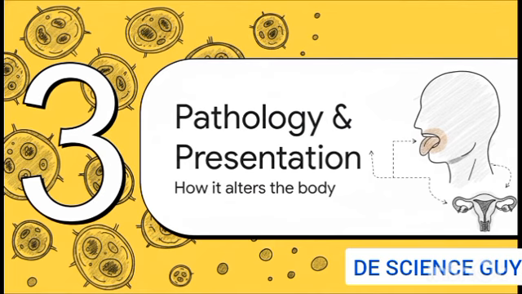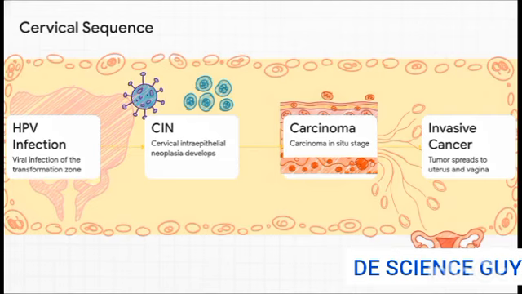Okay, Section 3, Pathology and Clinical Presentation. Essentially, how this alters the body. Let's move to the cervical cancer sequence and see how this builds. It's a very clear step-by-step pathological process. It always starts with that initial HPV infection. From there, it progresses to a precancerous phase that we call cervical intraepithelial neoplasia, or CIN for short. If that's left unchecked, it advances to carcinoma in situ, and finally, it breaks through to become invasive cervical cancer.